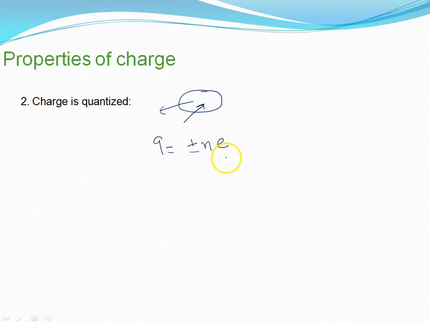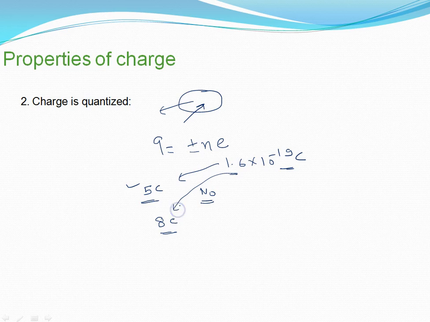e is the basic charge, which you people know very well, 1.6 into 10 raised to power minus 19 coulomb. So if I ask you, suppose an object has a charge of 5 coulomb, is it practically possible to have a charge of 5 coulomb? You will say no, because 5 is not a multiple of 1.6. But similarly, if I say the object has a charge of 8 coulomb, I can think of it. There is a possibility of 8 coulomb because you can get it as a multiple of 1.6, that is 5 times. So this is the basic thing regarding quantization.